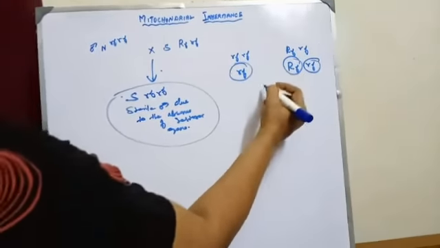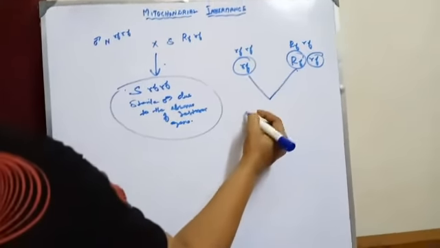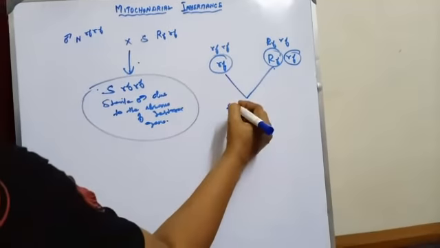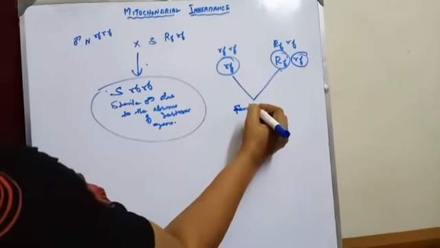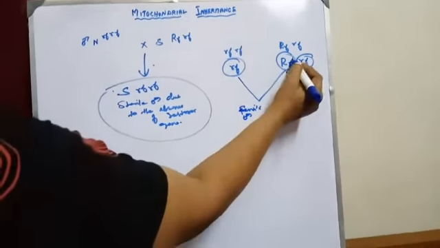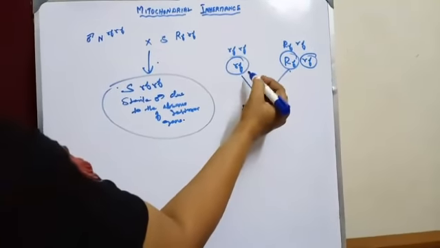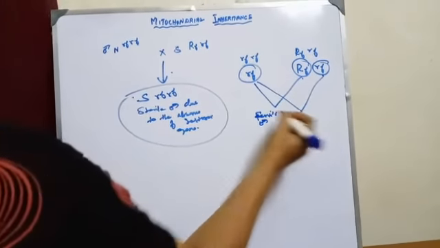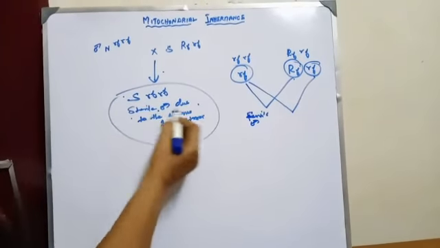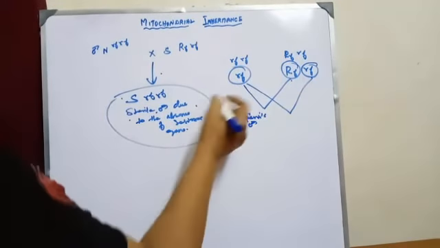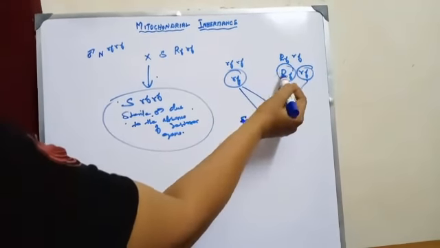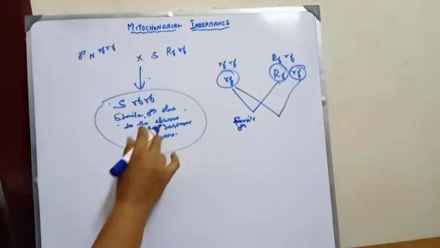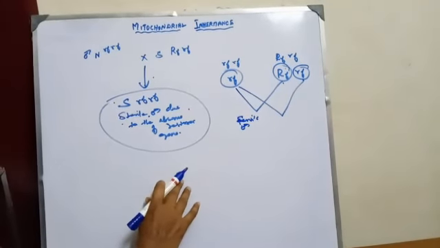When this is crossed with this, it will become a fertile male, because that is the restorer of fertility gene. When this is crossed with this, it will become a sterile male due to the absence of the restorer gene. That's all about mitochondrial inheritance. Thank you.